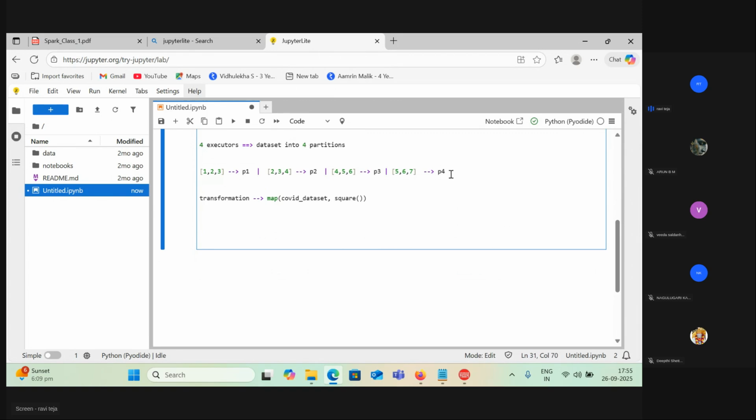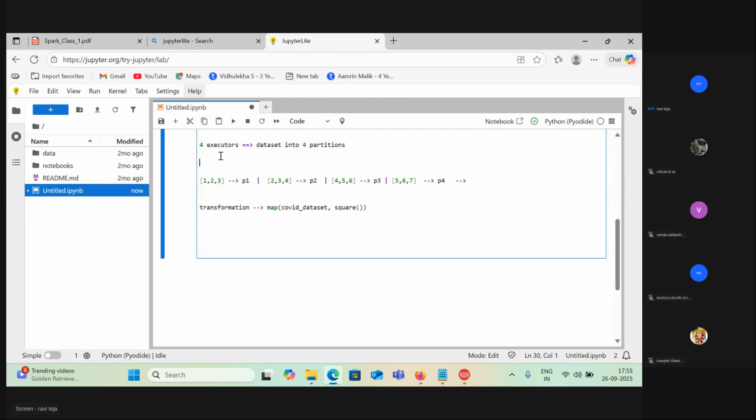What if you have eight partitions? That means it will go into batches. If you have eight partitions, there are only four people to execute the task. So in the first place, they will process the first partitions, then they will go to partitions 5, 6, 7, 8. Each executor will get two partitions. Now this is the first partition, and we are going in parallel, right?